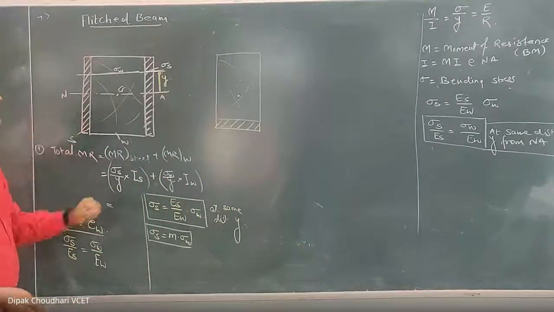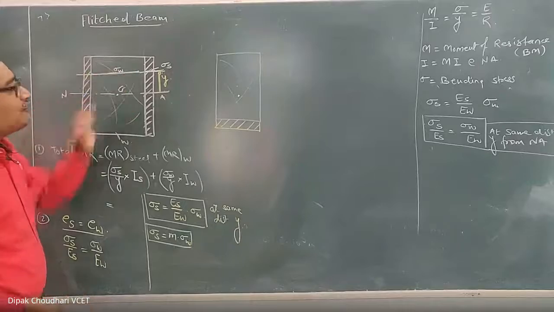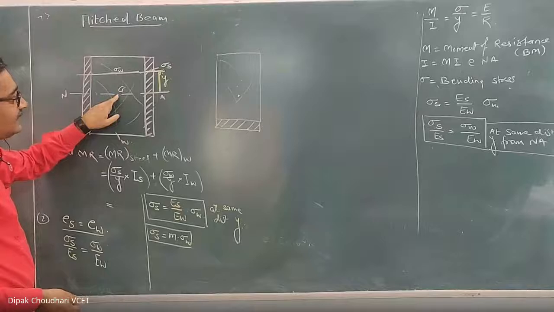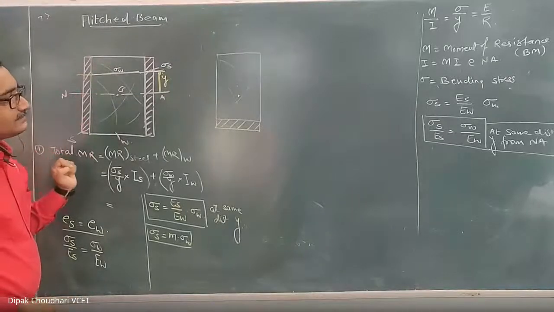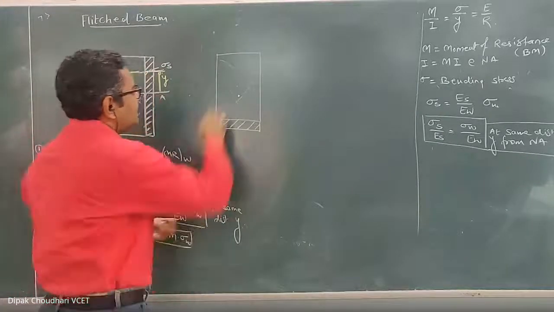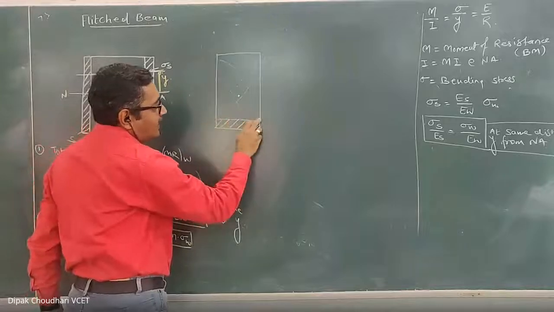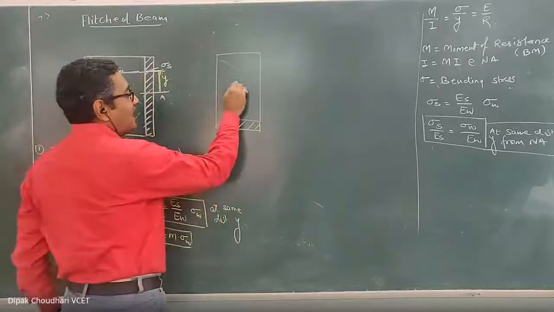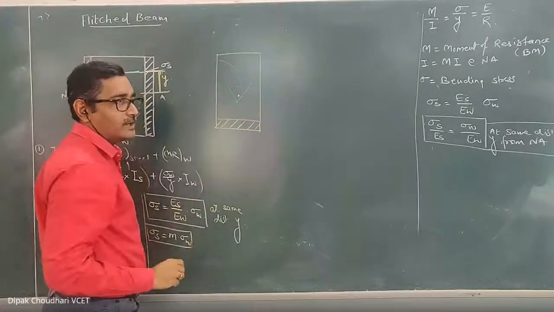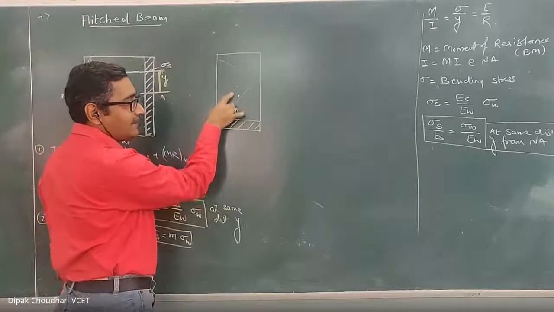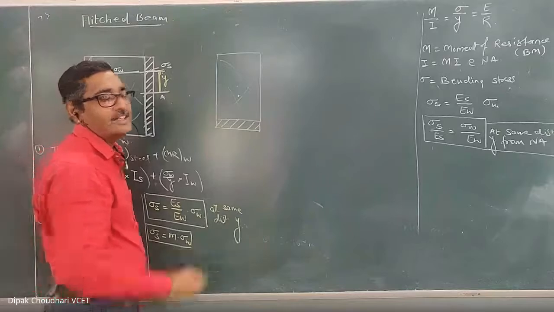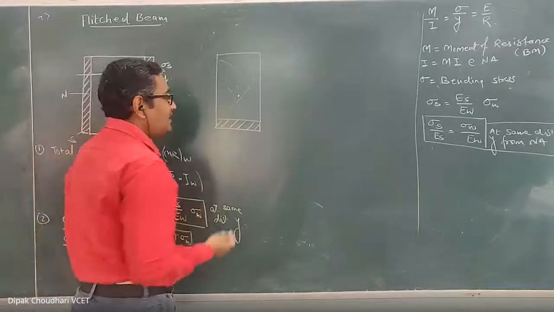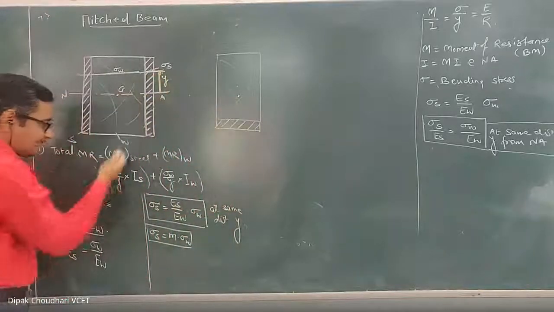For this case, we considered that the steel part and the wooden part are symmetrical, so the mass center is the geometrical center. But consider that this is the wooden section and only at the bottom there is a steel section. Since this steel section is not symmetrical, the mass center gets shifted downward, because this is the heavier material and this is the lighter material. In such cases, how do we find this mass center? There is another method.